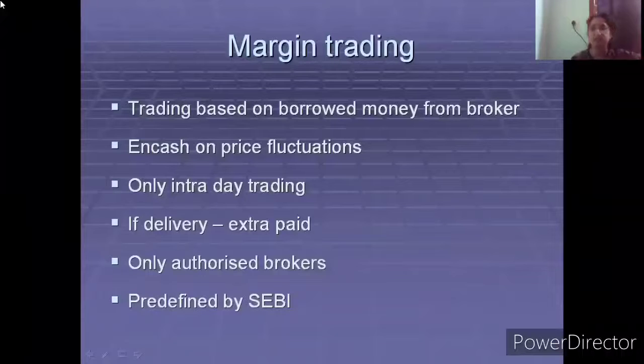This is the way in which the broker is protecting themselves against the investor based on whatever money they are lending to the investor. For whatever money they are lending, they already have the other shares which the investor has in their demat account as a backup. So in case the investor is not able to repay the money borrowed from the broker, they will always annex the other shares of the investor which they are holding in the demat account.